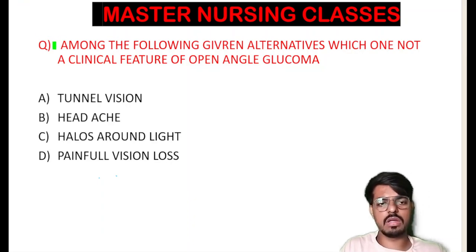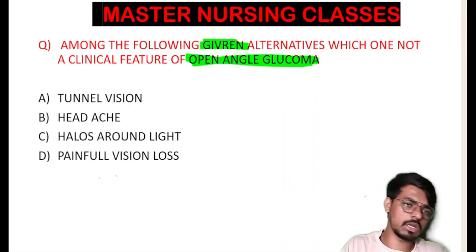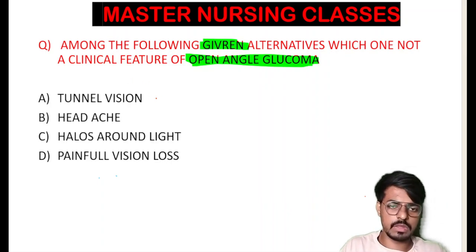So here is the question in front of you all. Among the following given alternatives, there is some question mistake here, which one is not a clinical picture of open angle glaucoma? Whenever a patient comes to the hospital with open angle glaucoma, which among the following is not a clinical picture? Students, tunnel vision.